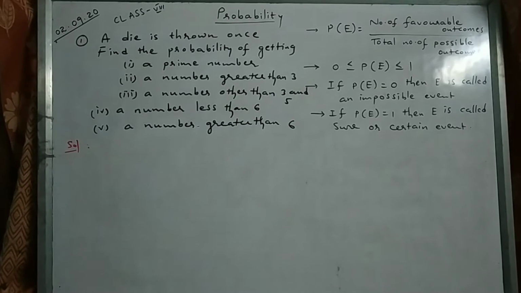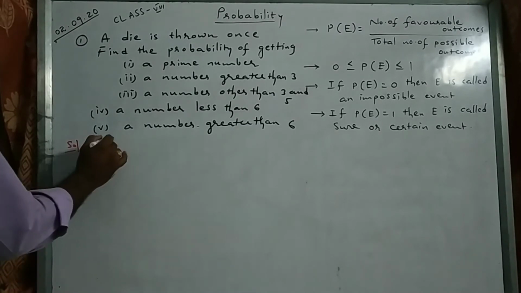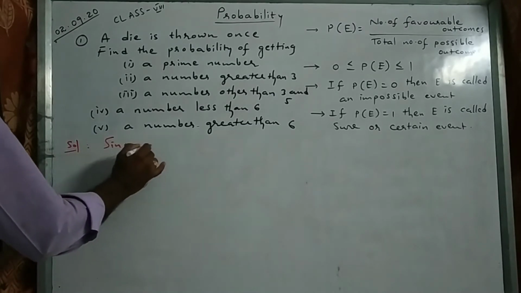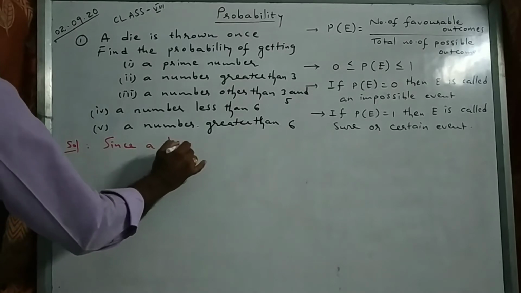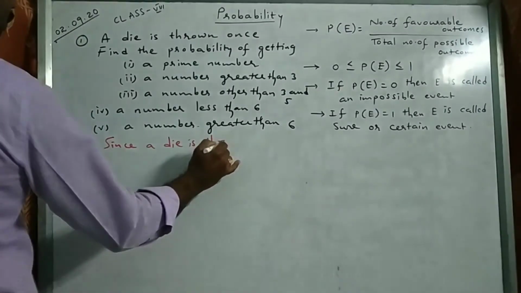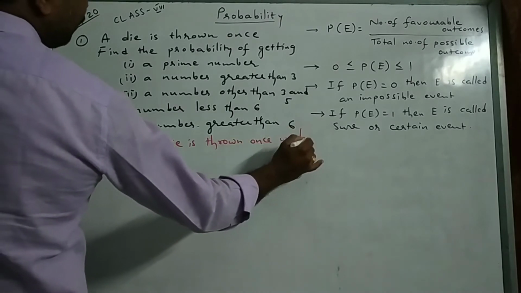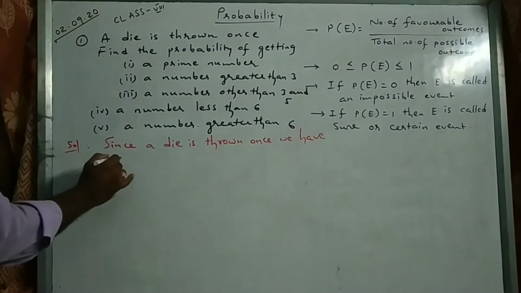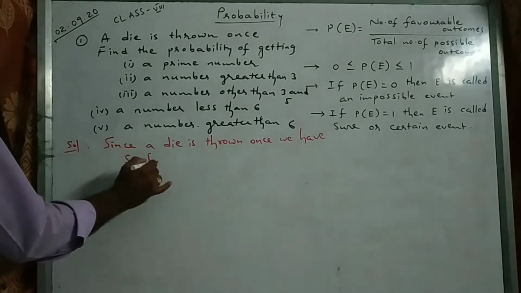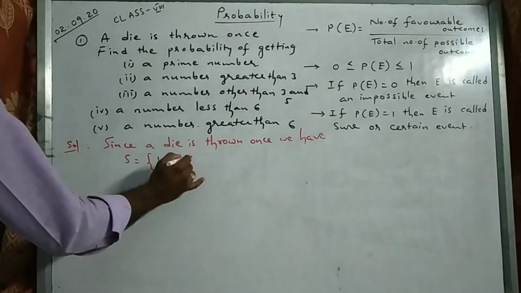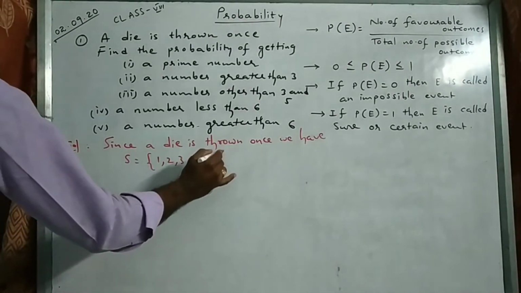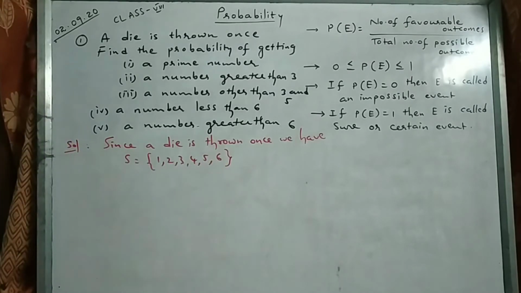A die is thrown once. So what is the sample space here? If one die is thrown, 1, 2, 3, 4, 5, 6.